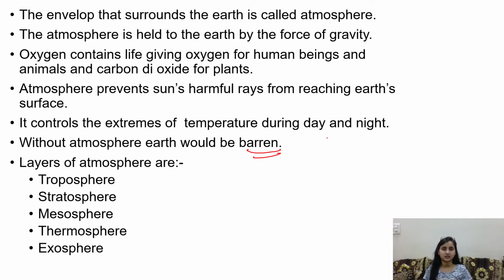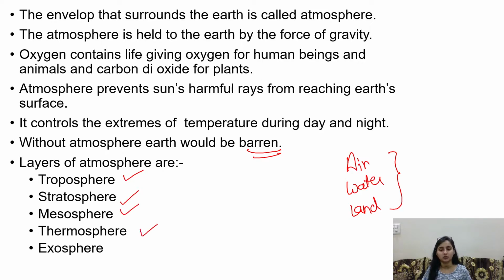Common sense, because air is necessary for survival. What is necessary for survival? Air, water, land. We cannot live in the ocean for our entire life. We have to live on the land. So these three things are very necessary for human survival. Now there are layers of the atmosphere: troposphere, stratosphere, mesosphere, thermosphere and exosphere. I will try to cover this topic in detail in some other video, but right now we have discussed the domains of earth, right?